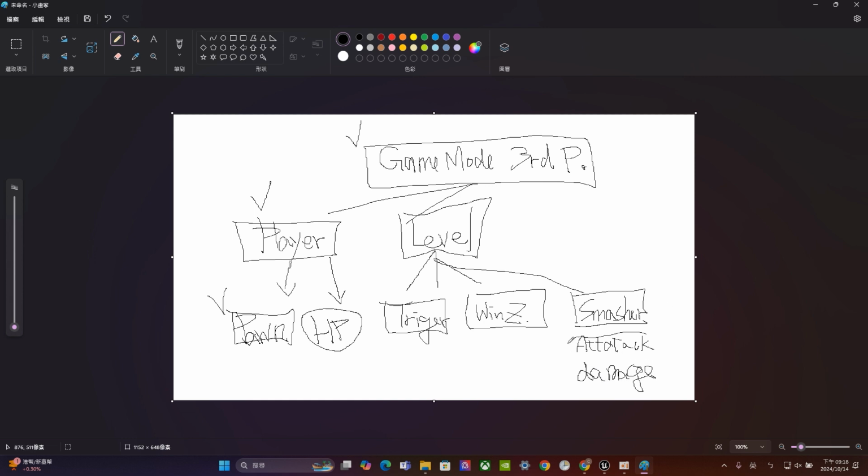Once the smasher touches the player, it will reduce your HP. And for the win zone, once you enter this zone, you will win. And the trigger will activate the very simple, let's say, floating platform. Once you activate the trigger, the platform will go up, and you can jump on that.